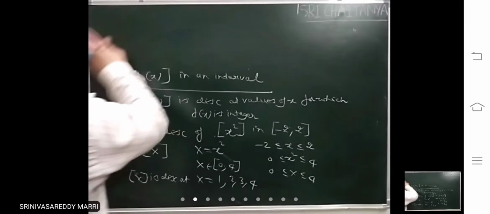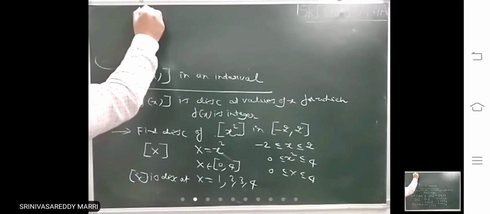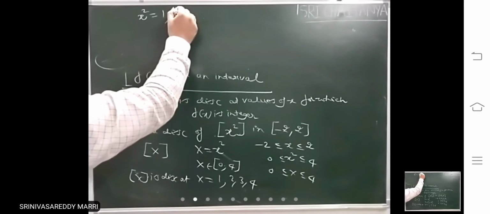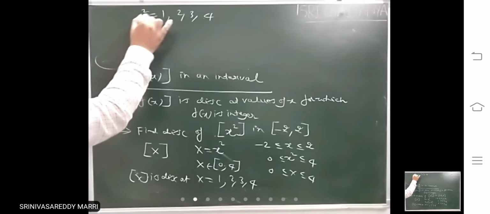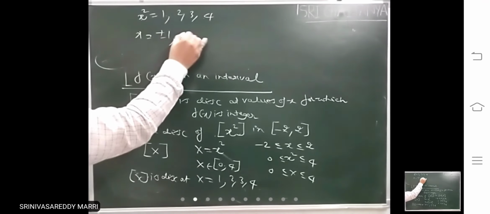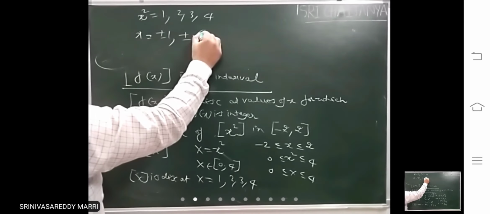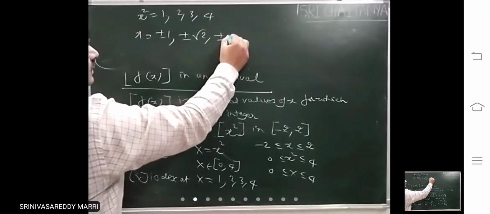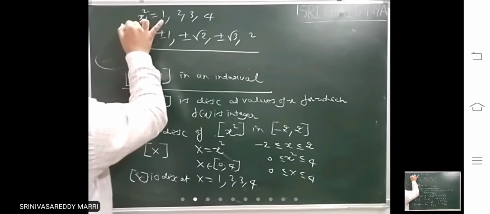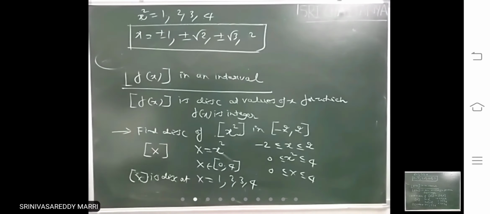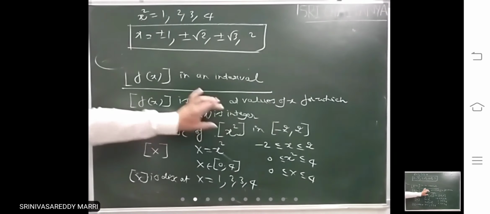That means what is capital X? It will be discontinuous equal to 1, 2, 3, 4. That means x square equal to 1 means plus or minus 1, plus or minus root 2, plus or minus root 3, 2. That means at these points, step of x square will be discontinuous.